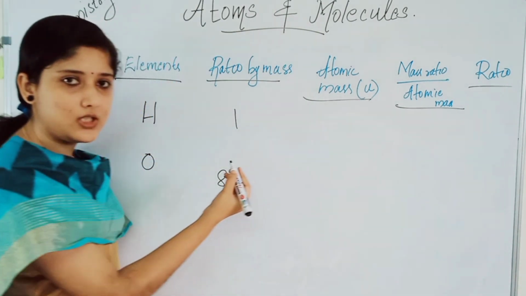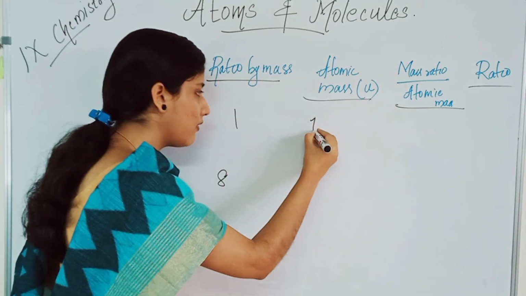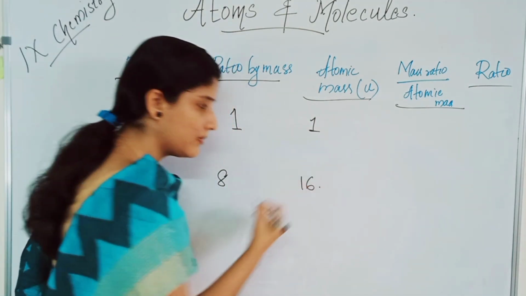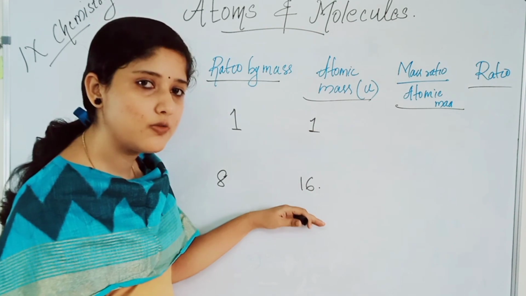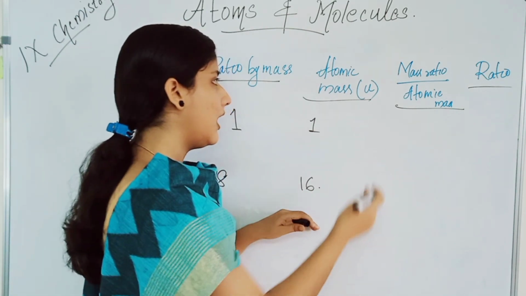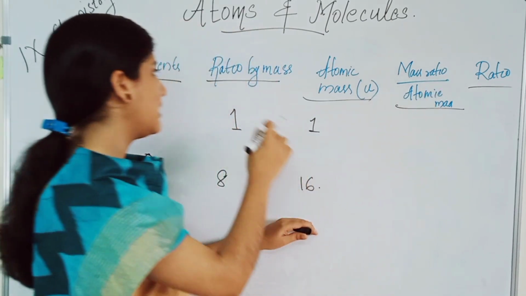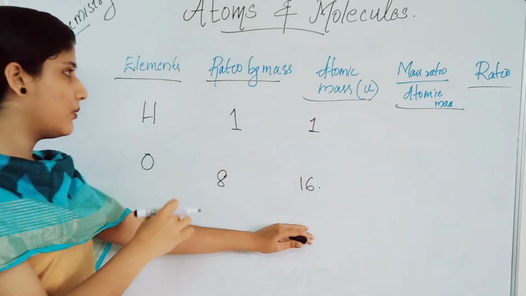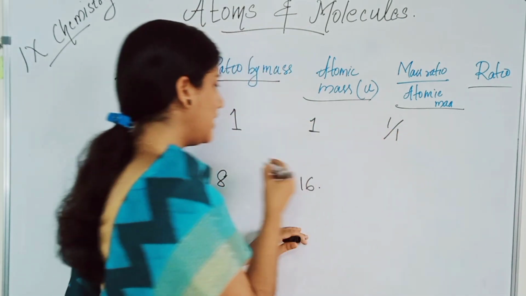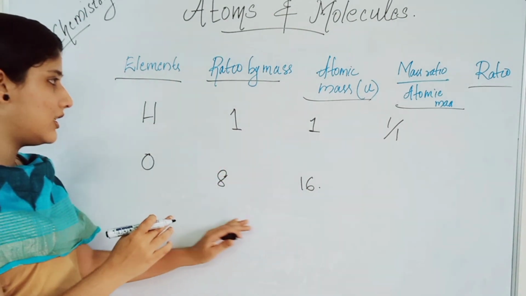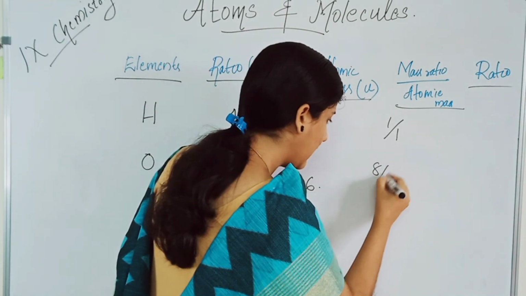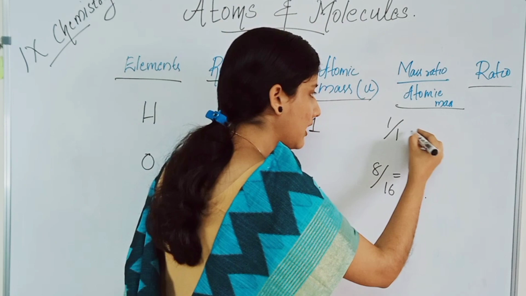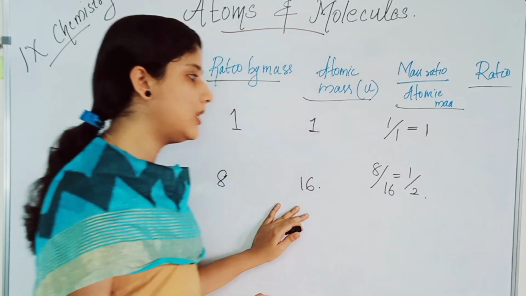Next, atomic mass unit. For hydrogen it is 1 itself. But for oxygen it is 16. The atomic mass of oxygen is 16. We already studied. Now, the mass ratio by atomic mass, that is ratio by mass divided by atomic mass. This value divided by this value. That is 1 by 1, isn't it? For hydrogen it is 1 by 1 and for oxygen it is 8 by 16. 8 by 16 is 1 by 2 and here the value is 1. So what will be the ratio?